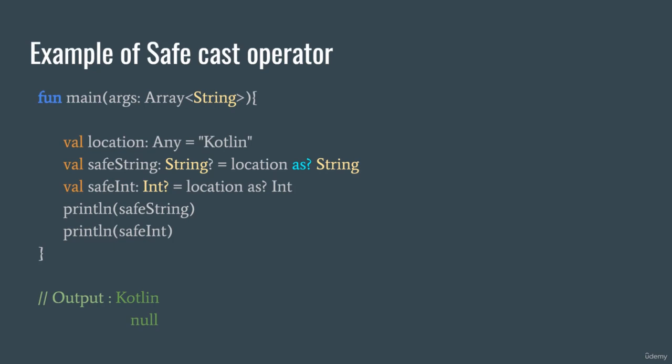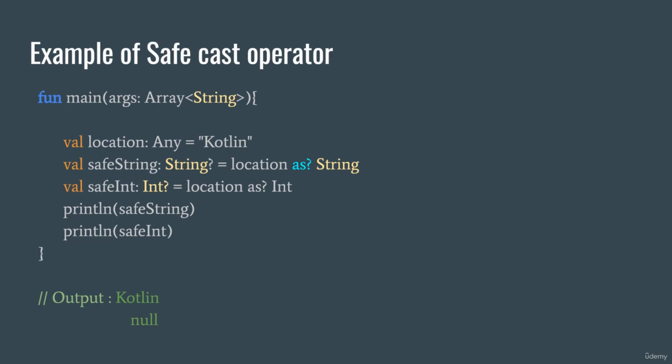So it uses the safe cast operation here. Then we have a safe int, which is an Int nullable, and it tries the same thing. It tries to get the location as an integer. But of course, a text cannot be an integer, right? Or at least a word, as we see here, Kotlin, cannot be of type Int, not even Int nullable. It will just be null, right?